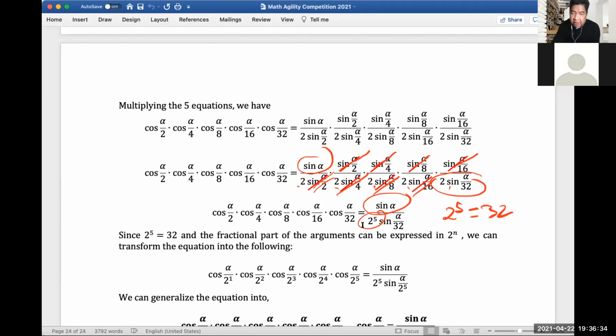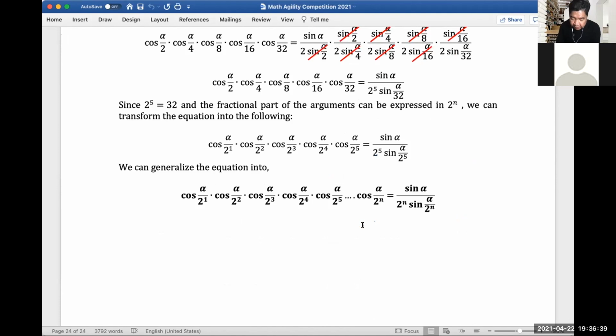So if you could continue the cosine alpha up to the 2 to the n, since this is a factor of 2 with increasing exponent, this means 2 to the n here at the end. So you could say 2 to the 6, 2 to the 7, 2 to the 8. So whatever your n is, you would still get this result here.